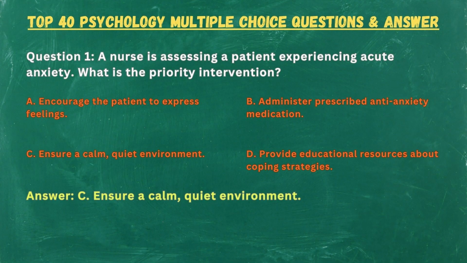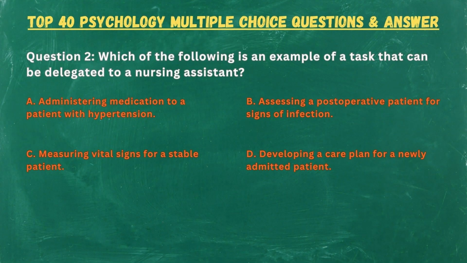Answer. C. Ensure a calm, quiet environment. Question 2. Which of the following is an example of a task that can be delegated to a nursing assistant? A. Administering medication to a patient with hypertension. B. Assessing a postoperative patient for signs of infection. C. Measuring vital signs for a stable patient. D. Developing a care plan for a newly admitted patient.